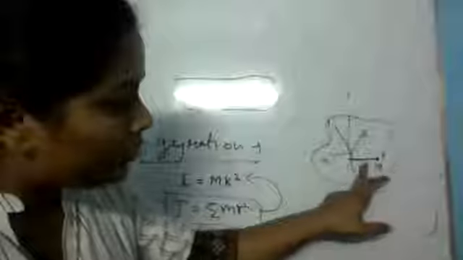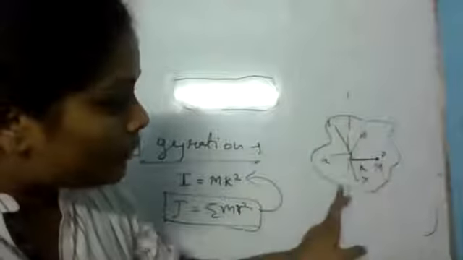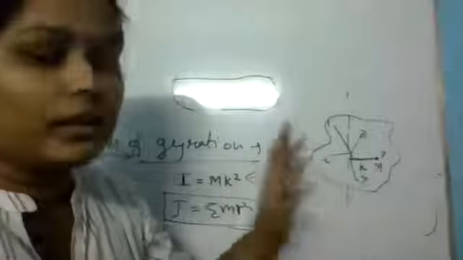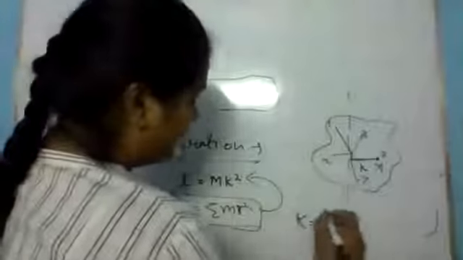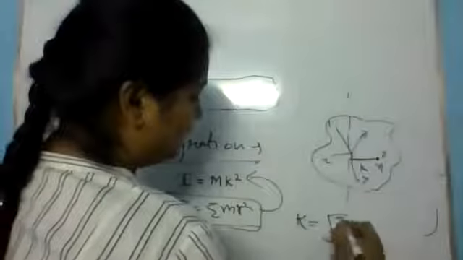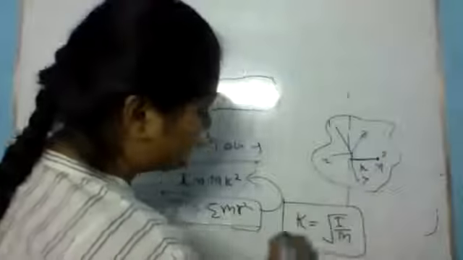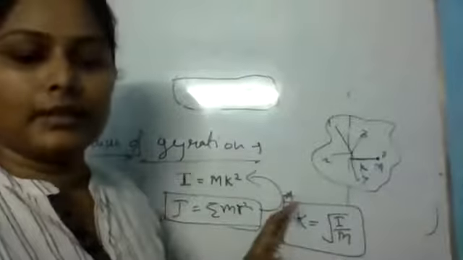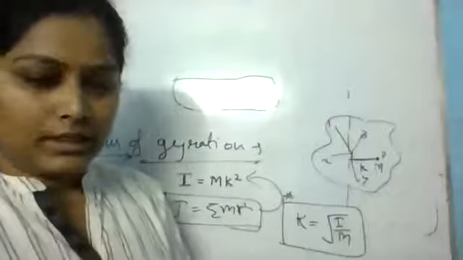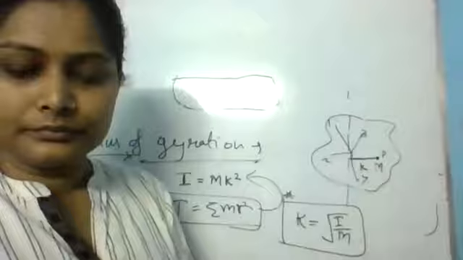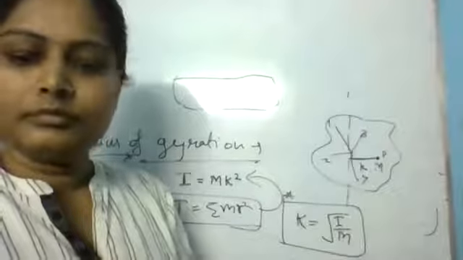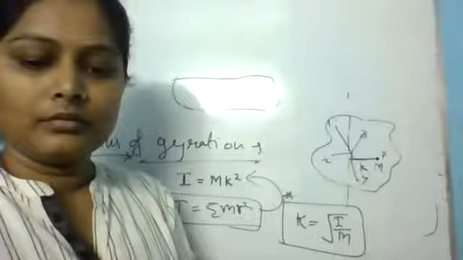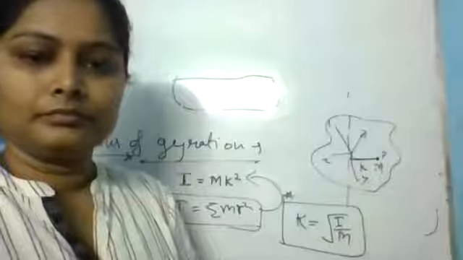And from this point, the radial distance from the axis of rotation is called the radius of gyration. Here you can find the value of the radius of gyration as under root I upon m. This will be the formula. Is this clear? What is radius of gyration? Is this clear, everyone? Yes, ma'am.